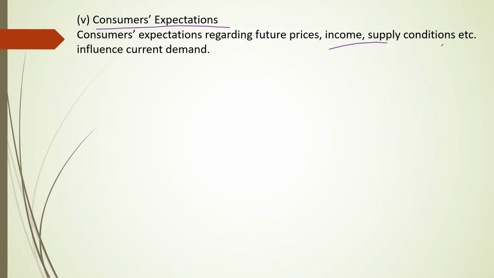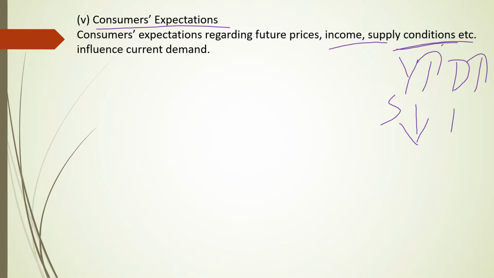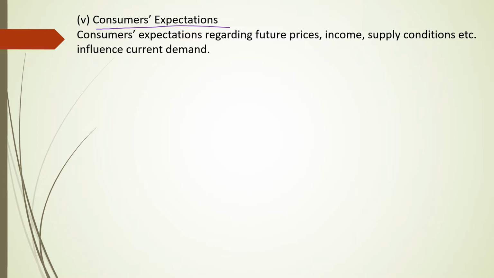When a consumer expects that his income is going to increase, definitely demand for a few goods will increase. Even supply condition. If consumers expect that tomorrow the supply of vegetables will be less, today itself there will be a greater demand for that particular commodity. So demand will increase. So this will have an influence on future demand.